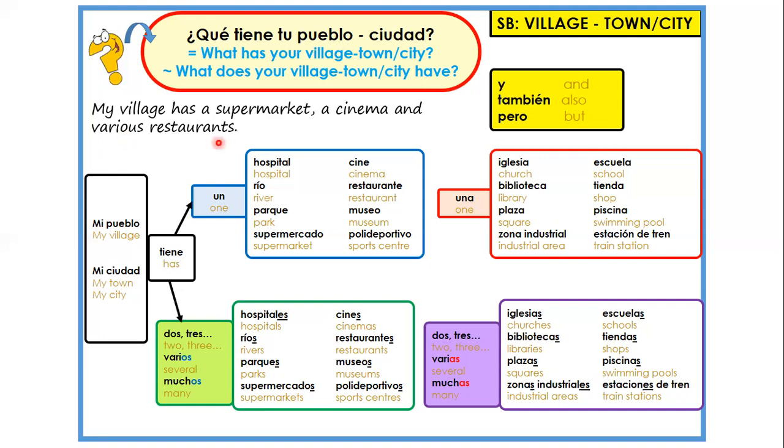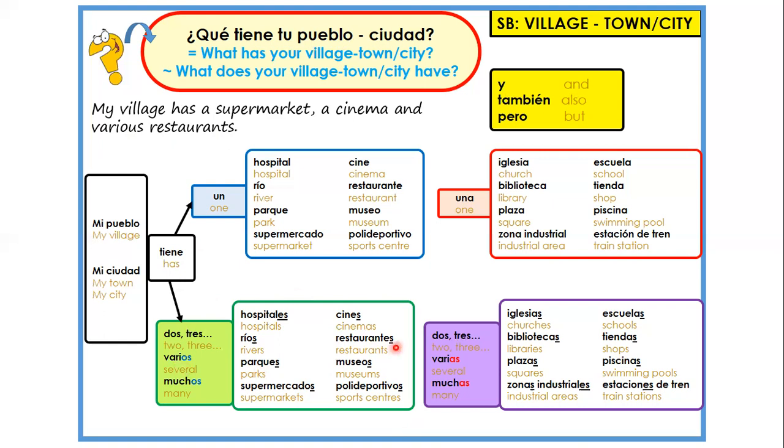Various restaurants. Okay, various is plural, restaurants is plural. So we have to go to the bottom part. It could be this or it could be this. What is the word? It's here. So varios, various or several. It really is the same thing, isn't it? It's a synonym. So varios restaurantes.